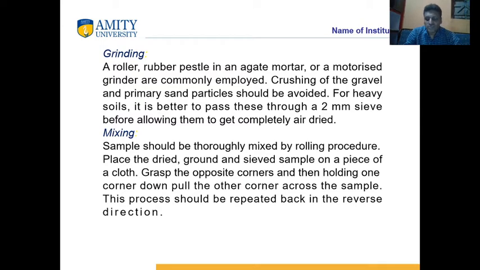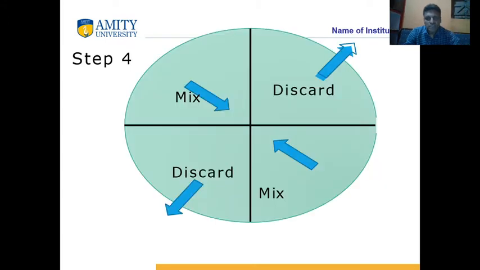The figures will show you the exact technique of mixing of soil samples. Soil samples are spread, then diagonals are mixed, and the remaining diagonals are discarded. That means 50% of soil samples are mixed and 50% of soil samples are removed.